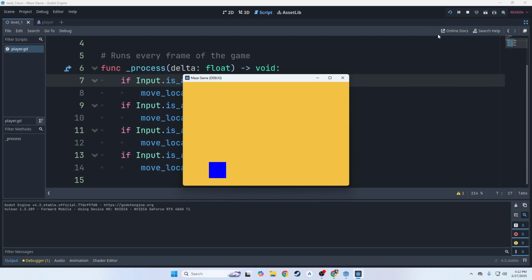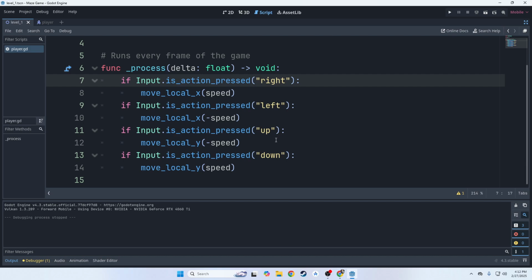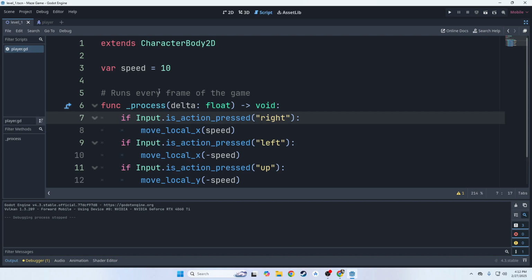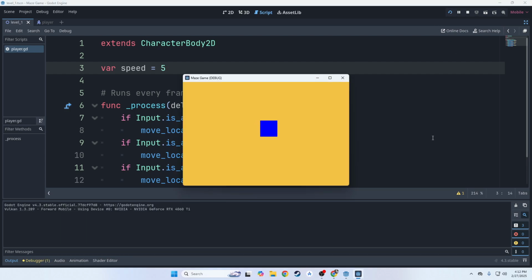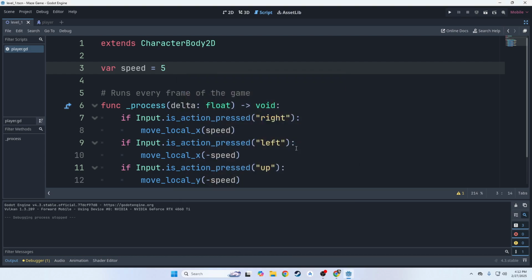ooh, we're going, whoa, that's way too fast. Oh man, 10 was way too much. But luckily, we created it as a variable. So now we don't have to change all of these anymore. We can just change it here. Let's try 5. That might be better. Let's try it. Much more reasonable. Okay, so 5 feels a whole lot better.